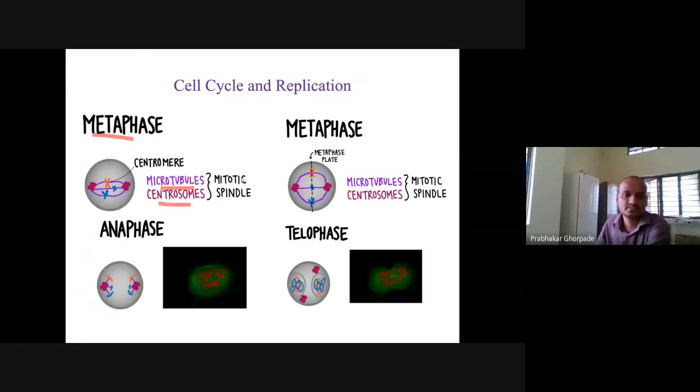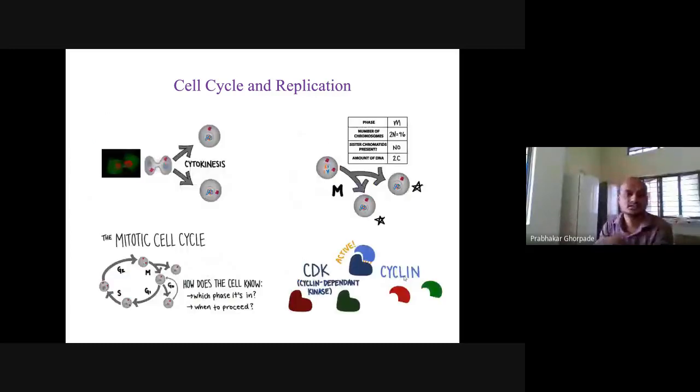So these make the mitotic spindle, and they align the chromosomes at the metaphase plate in the metaphase. During the anaphase, the chromosomes are separated. In the metaphase they are in the center, at anaphase they get separated, and in telophase they get separated further, right? So the cell pushes them out. This is cytokinesis.